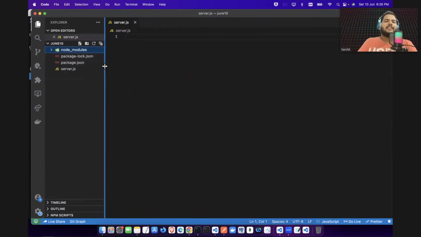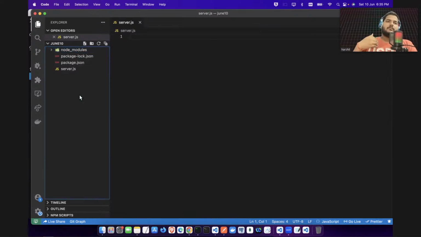So you do not need to master this node_modules. This is a folder which auto-generates whenever you install something. So that's the simple description.